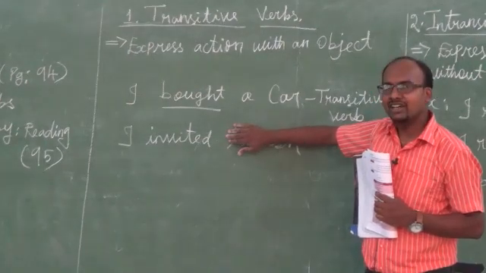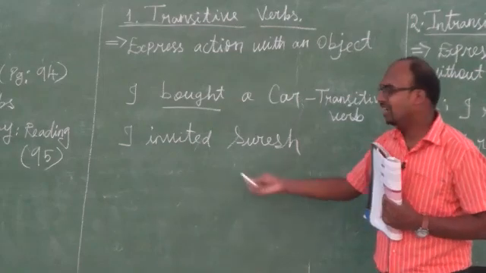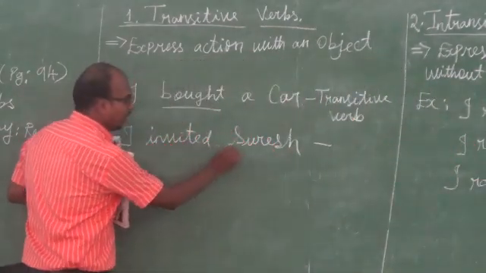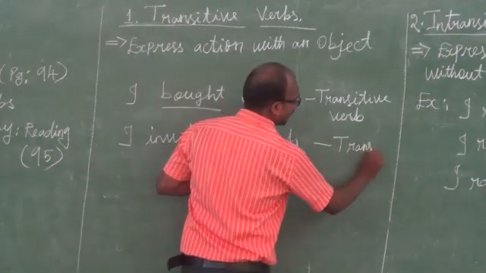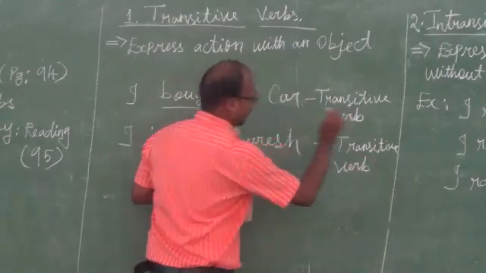So, I invited Suresh. Suresh is the object. After the verb, an object is coming, so this is also a transitive verb.